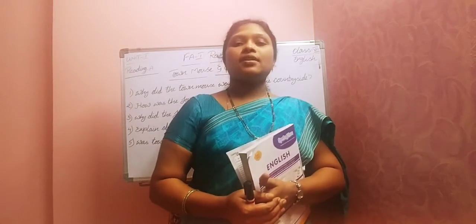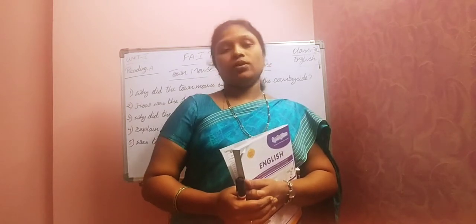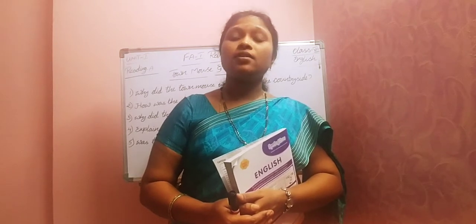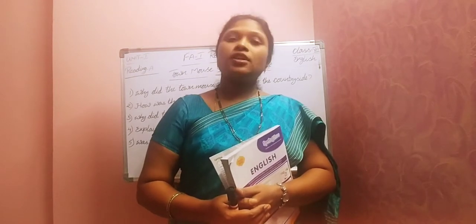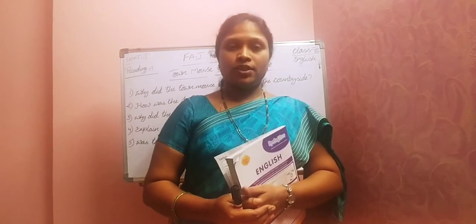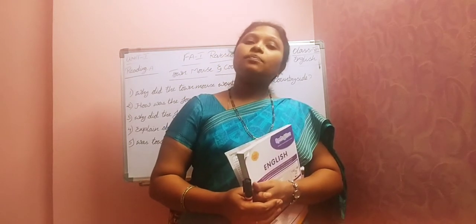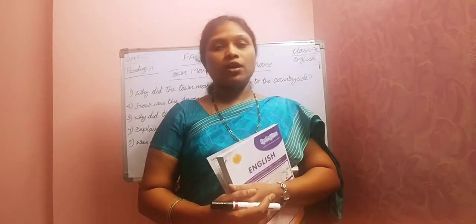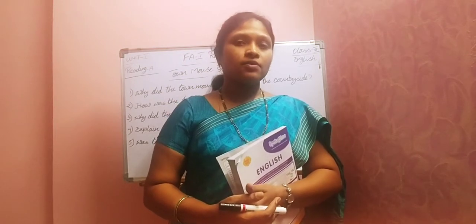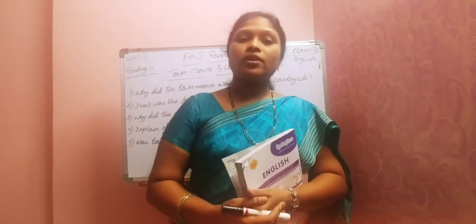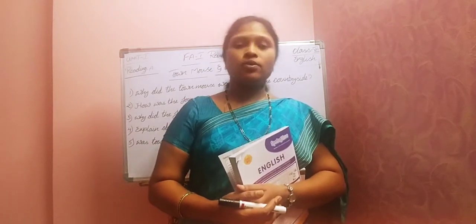Today we'll discuss the workbook part, and how you'll get the questions. Seventh class children, you know about the question paper, right? You don't get any long answer or short answer questions. You need not learn the questions by heart. Generally, we get reading comprehension. That means a paragraph from the lesson will be given, and based upon that paragraph you get questions and answers. You will get 2 marks and 1 mark questions. The exam is for only 20 marks, so this time you get only 1 mark and 2 mark questions.